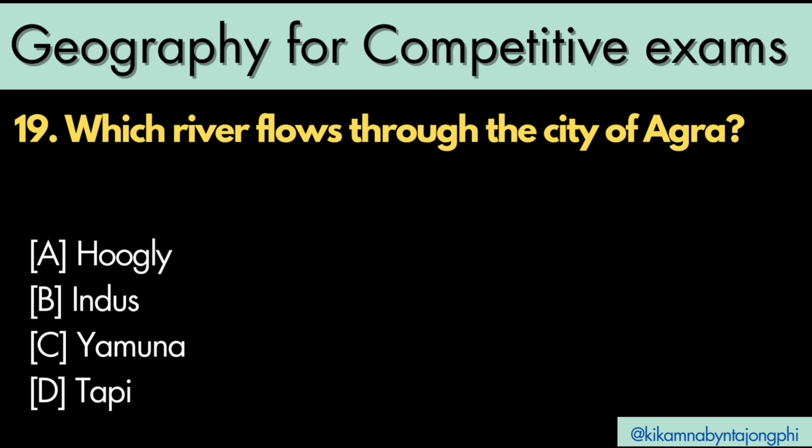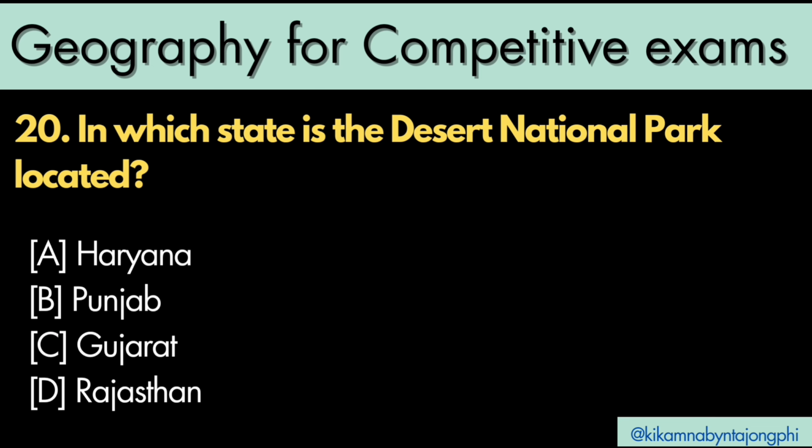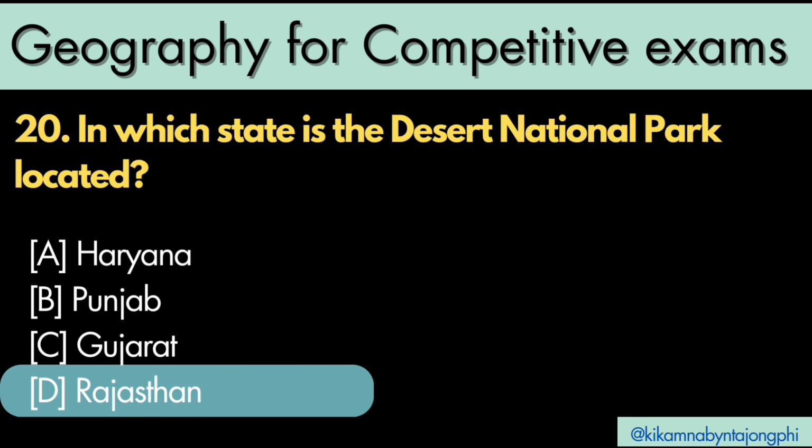Which river flows through the city of Agra? Answer is C. Yamuna. In which state is the Desert National Park located? Answer is D. Rajasthan.